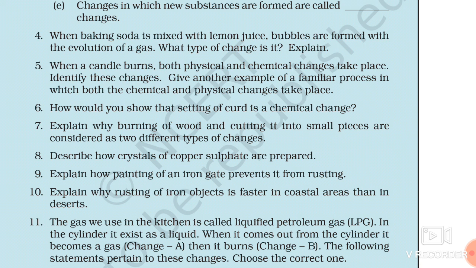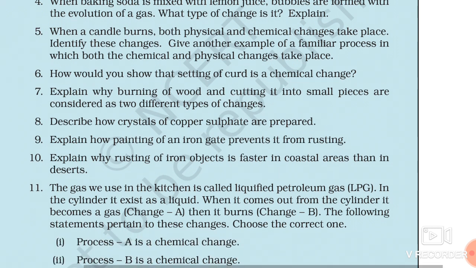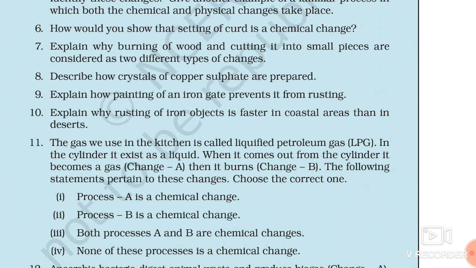So in one process, burning, there is change in chemical property of wood, and in another process, cutting into pieces, there is change in physical properties of wood. So that's why these are considered two different types of changes. Burning of wood is considered a chemical change, and cutting it into pieces is a physical change.